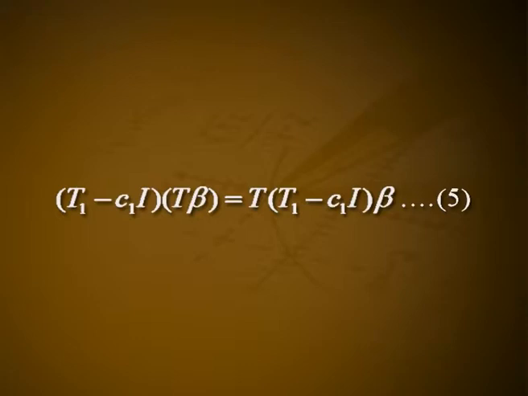Hence, by theorem 2, for the operator T1, we can find a vector beta1 in V that is not in W and a scalar c1 such that (T1 - c1I) beta1 is in W. Let V1 be the collection of all vectors beta in V such that (T1 - c1I) beta is in W. Then V1 is a subspace of V which is properly larger than W. We now show that V1 is invariant under F. If T commutes with T1, then (T1 - c1I) T beta = T (T1 - c1I) beta, equation number 5.